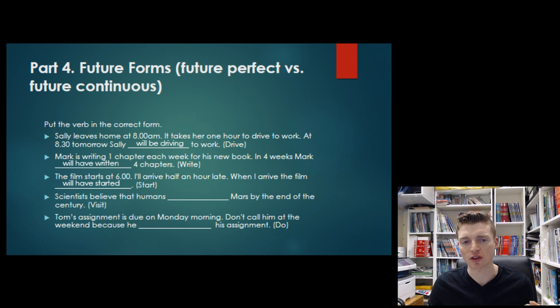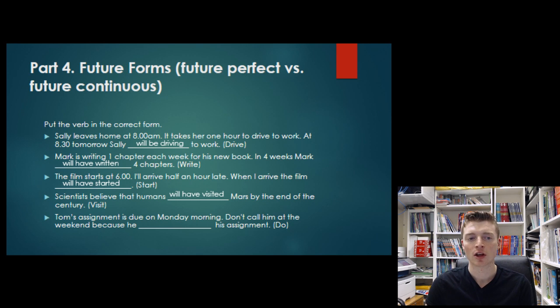Scientists believe that humans Mars by the end of the century. So when we use the word by, what this actually means here is at the latest time. So maybe this action will have been completed before the end of the century, but at the very latest, it will be completed by the end of the century. So again, we're talking about an action that will be completed at a time in the future. It's our future perfect form. So scientists believe that humans will have visited Mars by the end of this century.